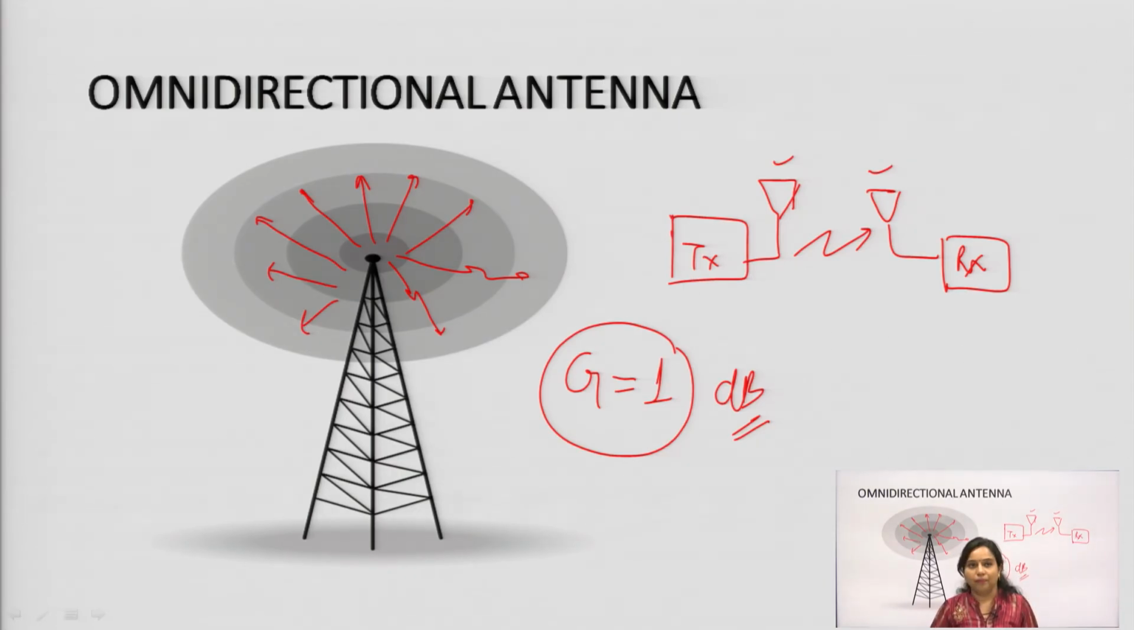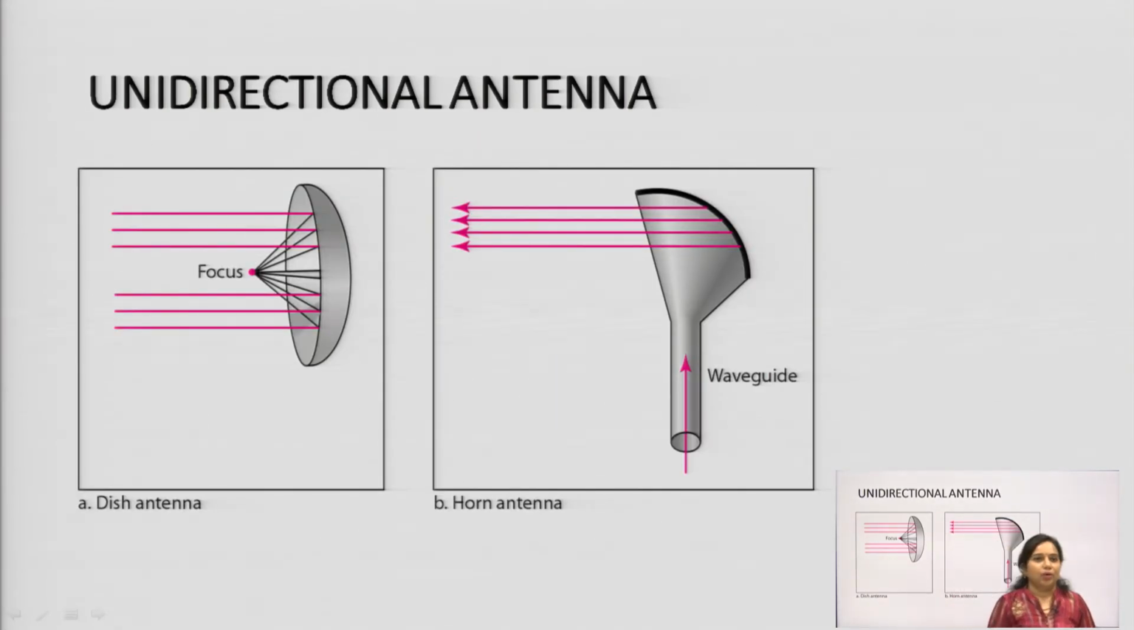So, this is about the omnidirectional antenna. Now, next is the unidirectional antenna. What is a unidirectional antenna? Unidirectional antennas are of two types. This is the dish antenna and the horn antenna. What is a dish antenna? A dish antenna you are very familiar with.